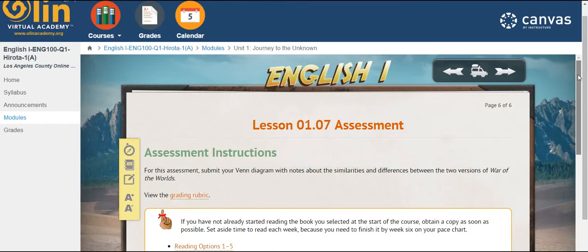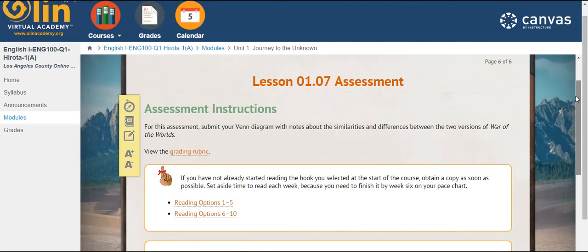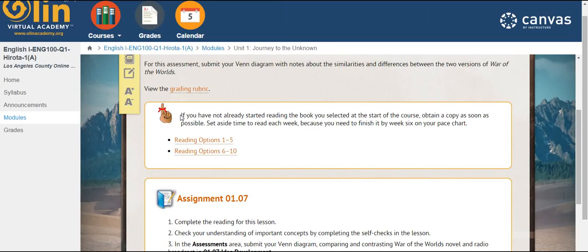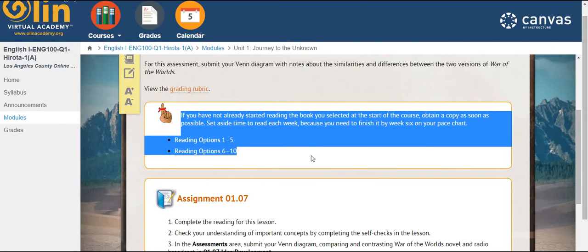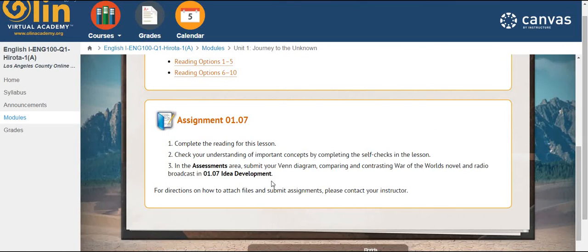Okay, and then when you get to the last page, don't skip page 5, even though I didn't go over it, you're going to come to this. It's important that you read all of this. This here talks about the reading novel assignment, which I am going to do a video about as well, but take a look at it. Remember that what you're turning in is that Venn diagram or a list that covers the same stuff as the Venn diagram. This is between the radio broadcast that you listen to, which is like 2.5 minutes long, and the chapter from War of the Worlds that you're supposed to read.